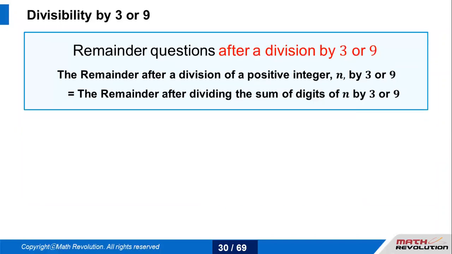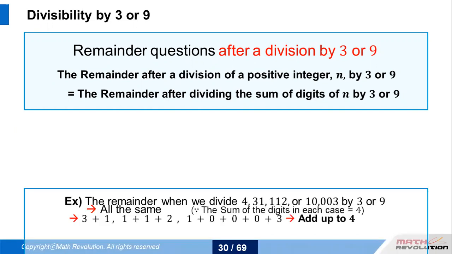Let's talk about divisibility by 3 or 9. So the remainder question, after we divide it by... there is a positive integer n, and it has to be divided by 3 or 9. So when we talk about 3 or 9, we always remember that it's the sum of digits that has to be divisible.